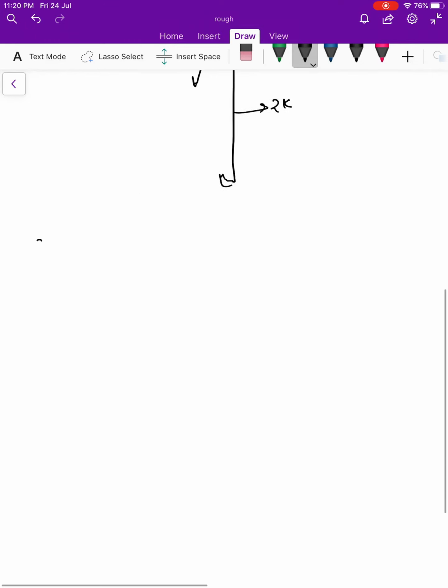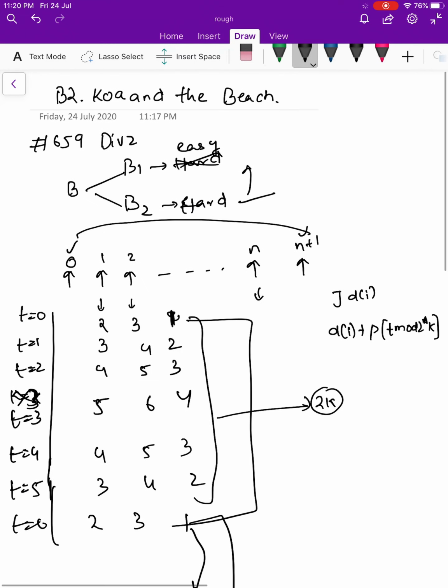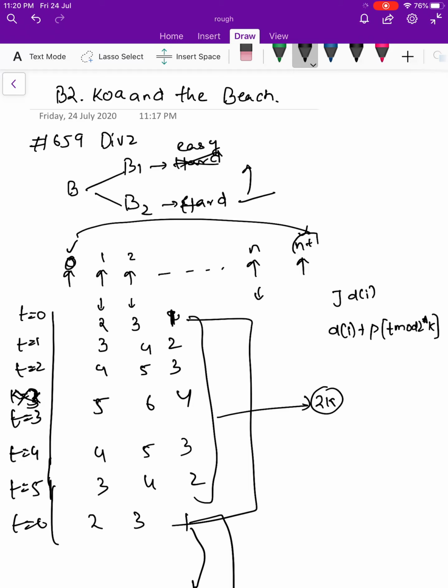So the condition is that there is a constraint L: if Goa is at some shore x, the depth at x while Goa is on shore x should always be less than or equal to L. Otherwise she will drown and die, and in that case you have to print no. So we have to see whether she can go from shore 0 to shore n plus 1 without drowning in the middle. If she can, we print yes. If she cannot, we print no.